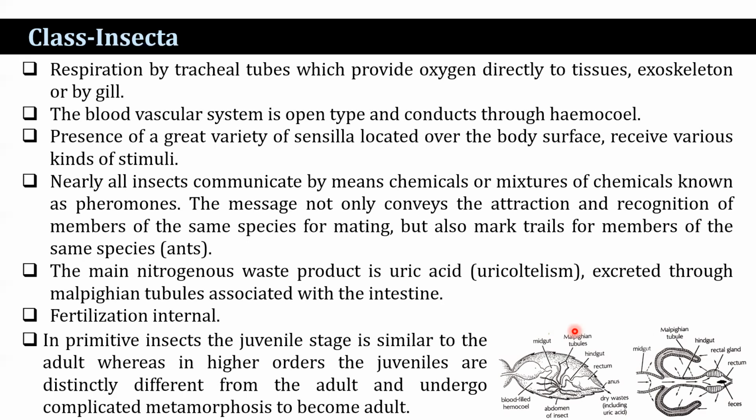In primitive insects, the juvenile stage is similar to the adults, whereas in higher orders, the juveniles are distinct, different from the adult, and undergo complicated metamorphosis to become adult. Class Insecta is divided into 2 subclasses, subclass Entognatha and subclass Ectognatha.